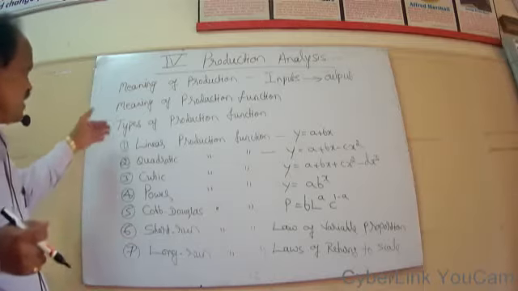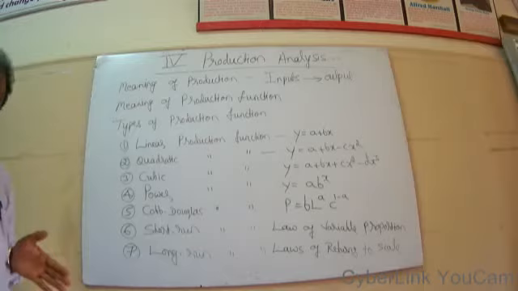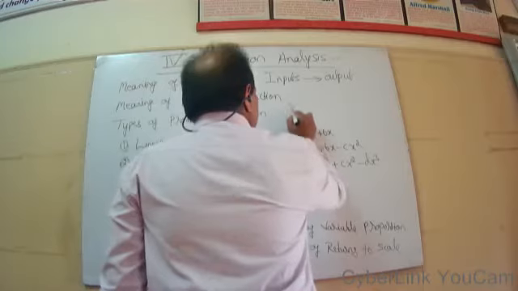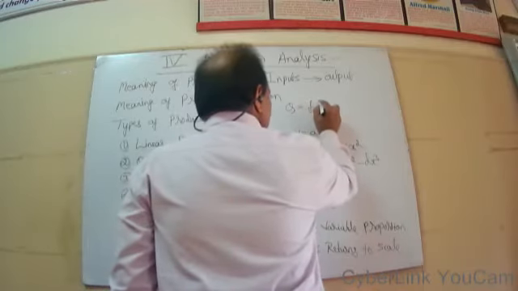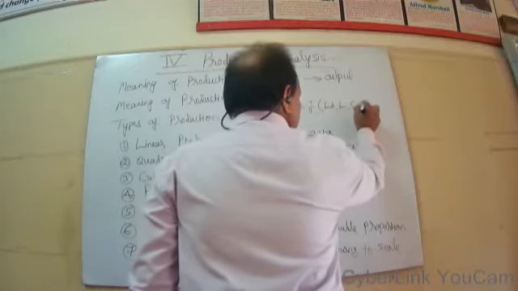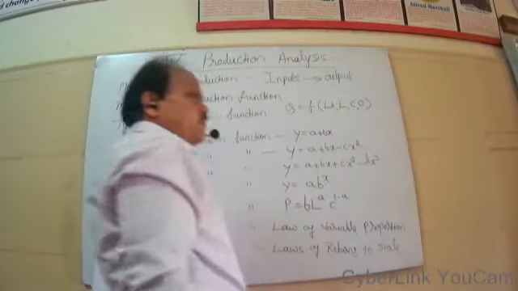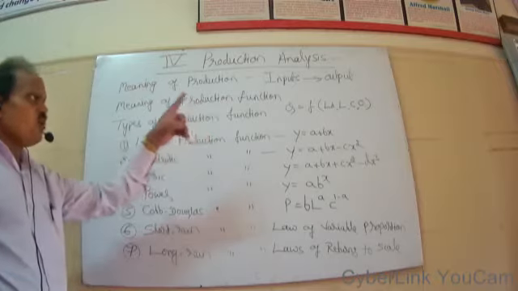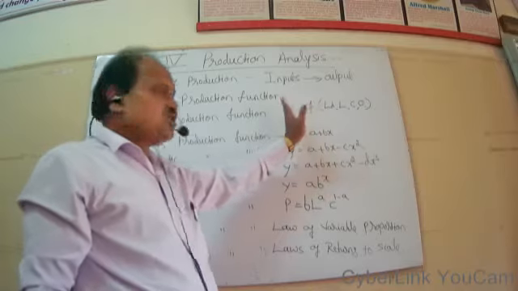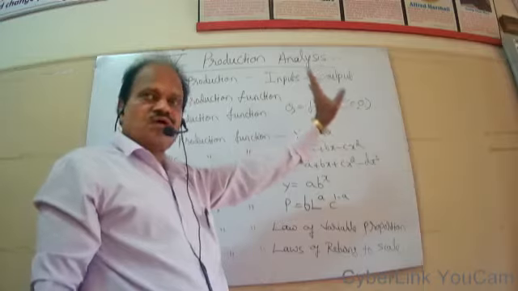Then we have different types of production function. There is a functional relationship between inputs and outputs. Simply you can write like this: Q is the function of land, labor, capital and organization. So this is a very simple production function. Q here indicates output, F functional relation, LD land, L labor, C capital, O organization.